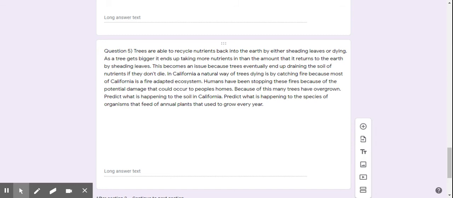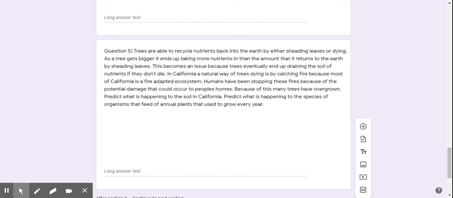Predict what's happening to the soil in California, and predict what's happening to the species of organisms that feed on the annual plants that used to grow every year. So we know that, yes, trees do recycle nutrients, but it's the ratio of nutrients. As they get bigger, yes, they're shedding leaves, but that's not enough to make up for how many nutrients they're taking in. So it's an unbalanced ratio. They're taking in more than they're giving back.